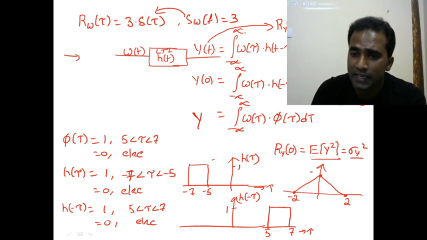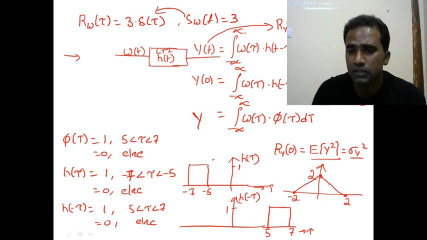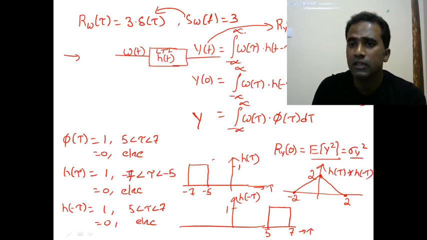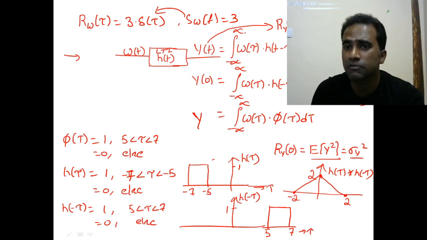Or else you can use any other procedure to find the height of this triangle, whichever procedure you are comfortable with. So this is the convolution of h of tau with h of minus tau. This is what the result is. And what we have here is ry of tau is equal to 3 times h of tau convolution with h of minus tau. So what is ry of 0?